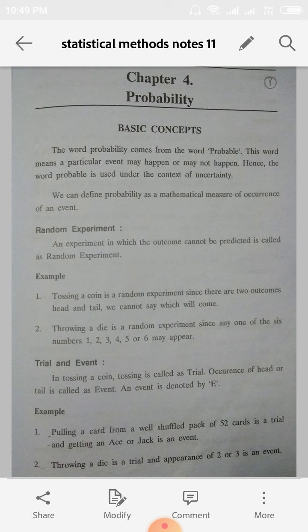Dear students, today we are going to see the next unit, that is probability, unit 4. Let us see some basic definitions of probability. Right. See the first one.